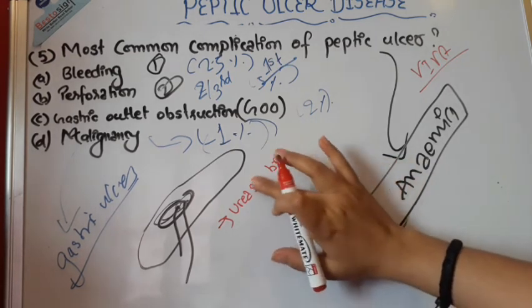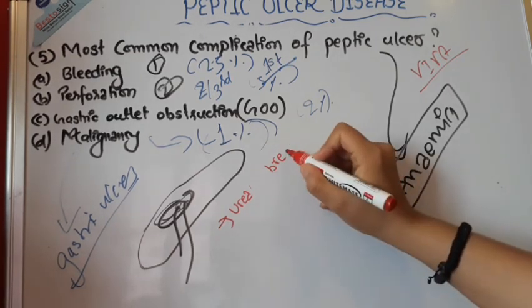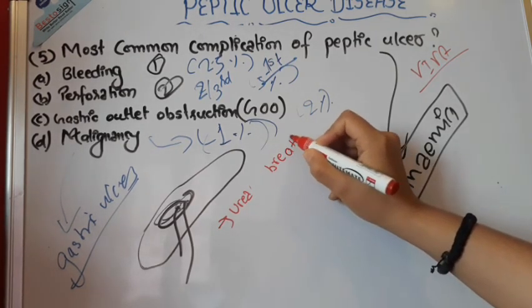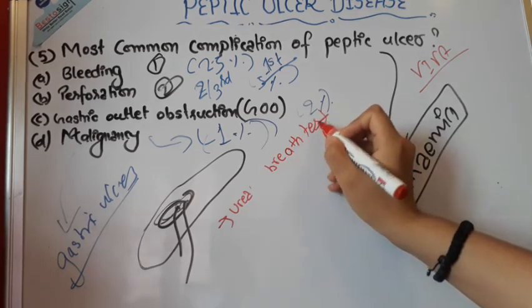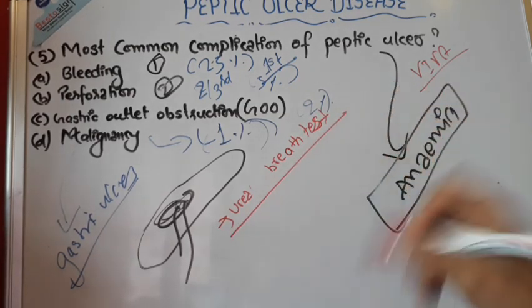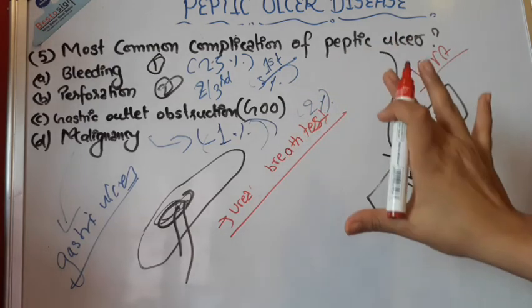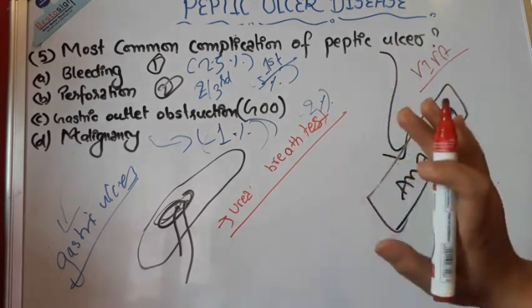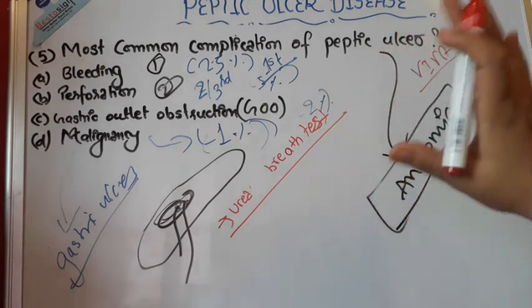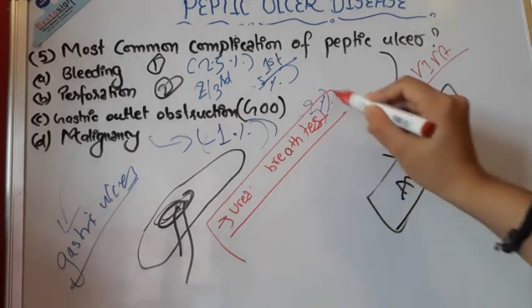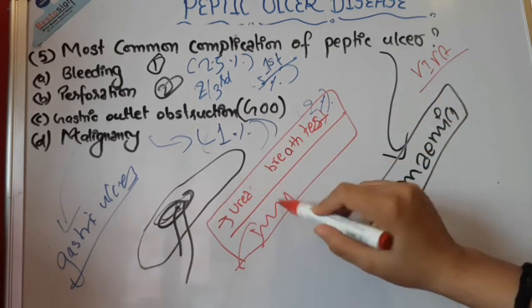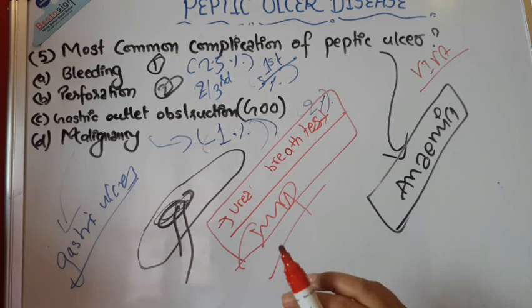Now the other thing that you should remember, which is very important, is the urea breath test. So you have to remember the urea breath test. This urea breath test is used to ensure the efficacy of the treatment for peptic ulcer disease. So please remember the urea breath test to understand the efficacy of the treatment.